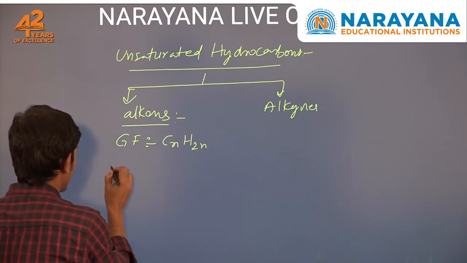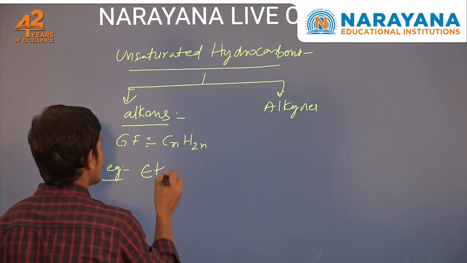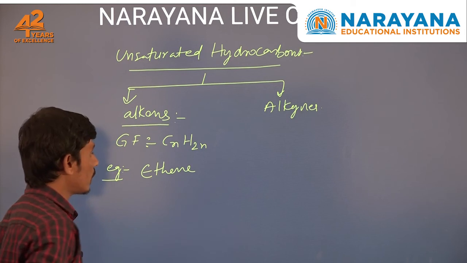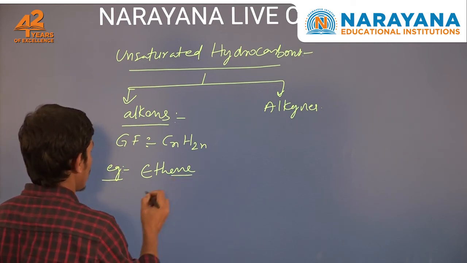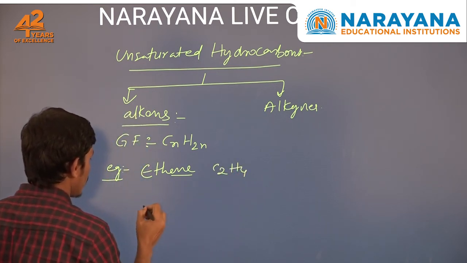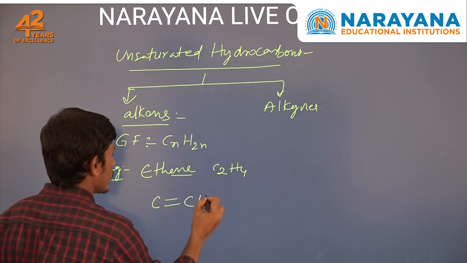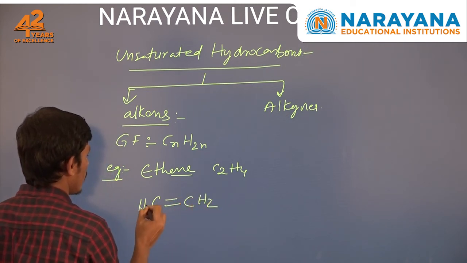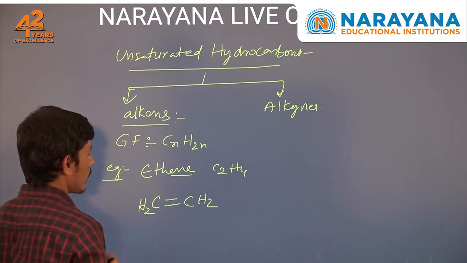Let us see some examples. Ethene. The name of the unsaturated alkenes ends with ene. Its formula is C2H4. Its molecular structure is CH2=CH2. In ethene, the 2 carbon atoms are connected by a double bond.